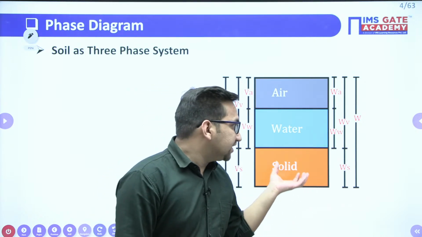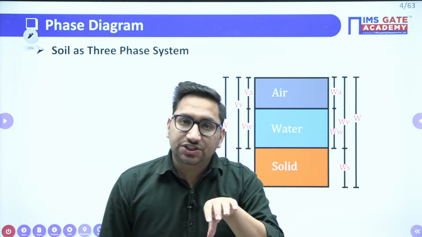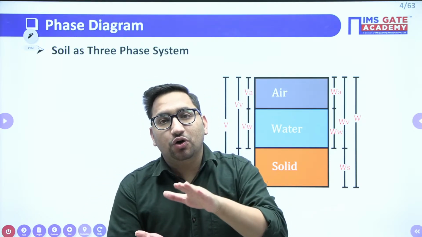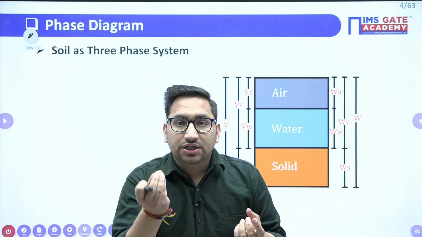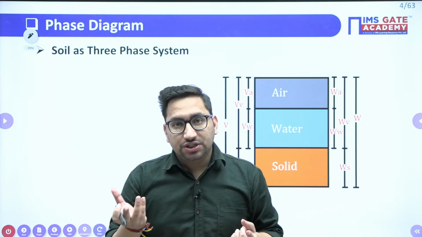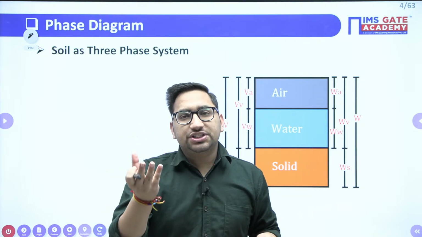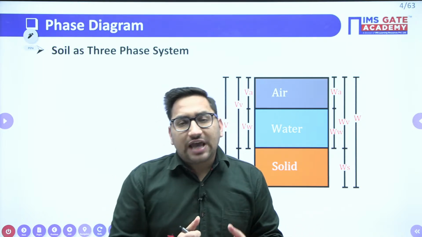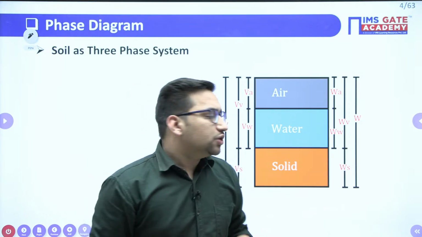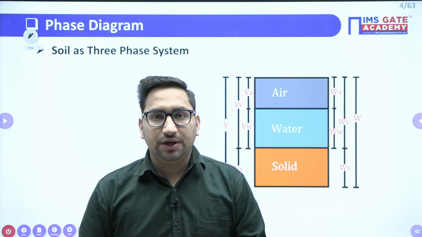Why do we want to study the properties of soil? As we know, our superstructure is going to get constructed over our soil. If due to that construction the properties of soil get changed, it is going to affect our superstructure also. That superstructure can be any building, a dam, or even a highway. So for that, this study of geotechnical engineering is very important, right?